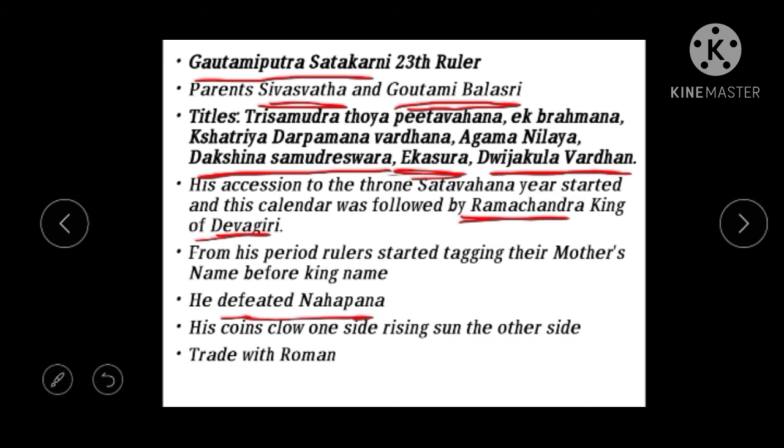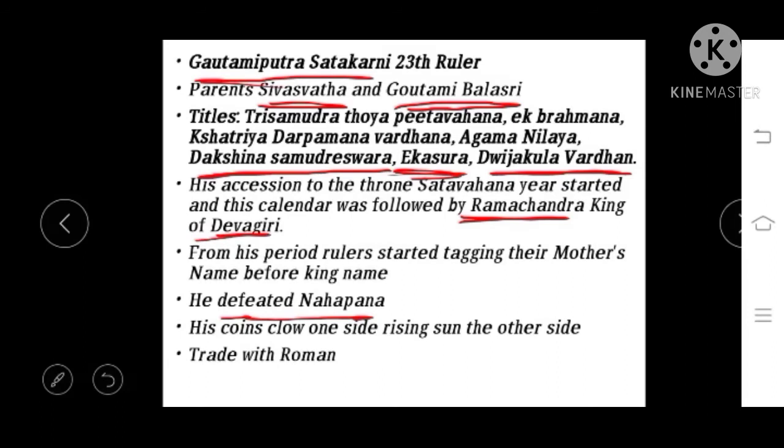So we see his coins, the coins of Gautami Putra Shatakarni. On one side there is a crown, and on the other side the rising sun, like Surya Namaskar. The symbol will be there. And during this period, trade began between the Romans and the Satavahanas.